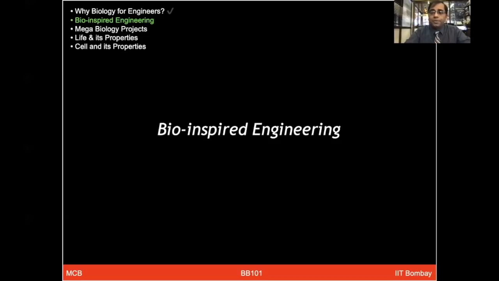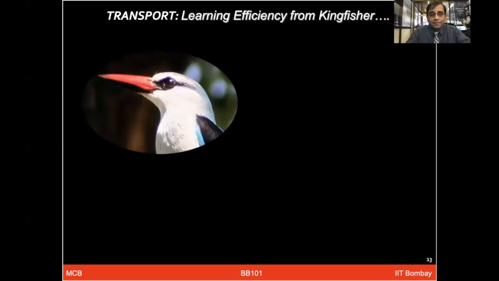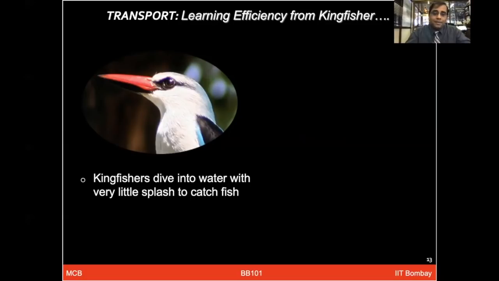And one of the good examples to get inspiration from is bio-inspired engineering. Many engineers who were not forced to study BB 101 were just very keen observers of nature. They made some keen observations from nature, tried to implement them in their own devices, and found some really novel solutions. Let me give you a couple of examples here. Let's talk about transport: the learning of efficiency from the kingfisher. This beautiful bird, the kingfisher, you look at its beak design. It dives into the water and with very little splash, it can catch the fish.